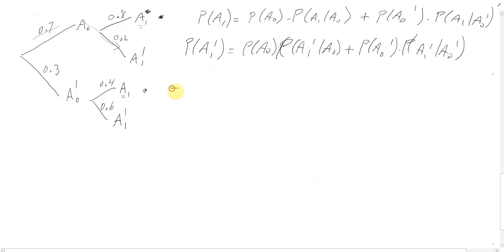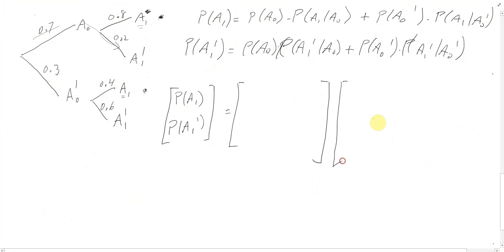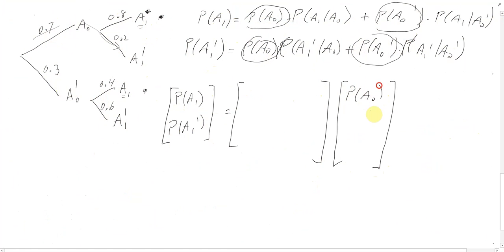So obviously here we've got our probability of A1 and probability of A1 dash. Now you're going to notice that the probability of A0 occurs in both, and our probability of A0 dash occurring there and there, which means this is going to be the probability of A0 and the probability of A0 dash.